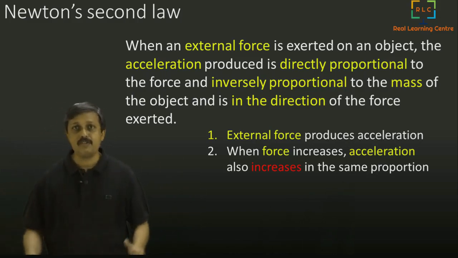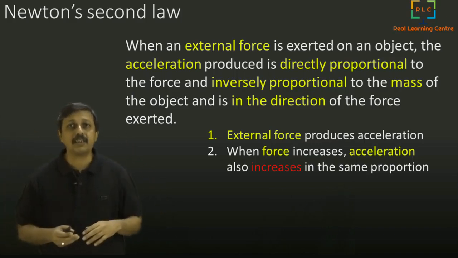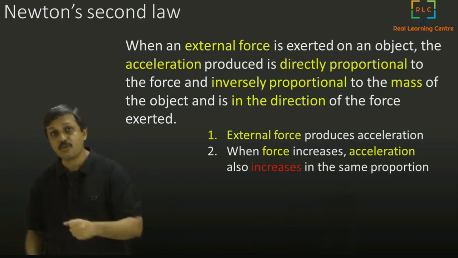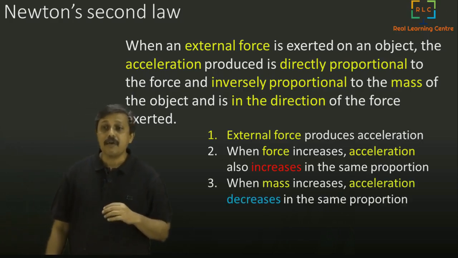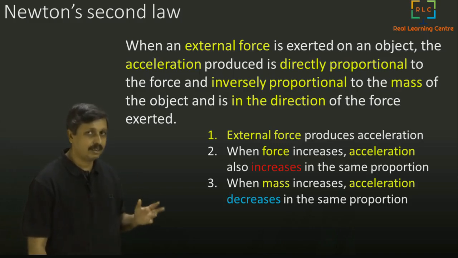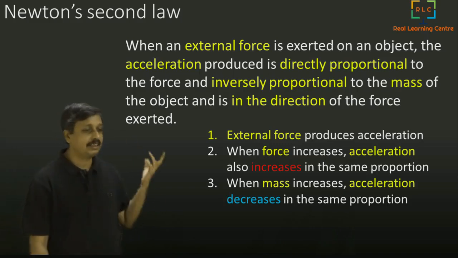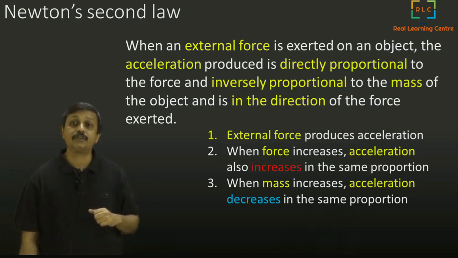A heavy bus going down an inclined plane is very difficult to control compared to a lighter vehicle. As the mass increases, the acceleration decreases. Even if you put the same amount of force, acceleration will be less. So that is basically what Newton's second law talked about.